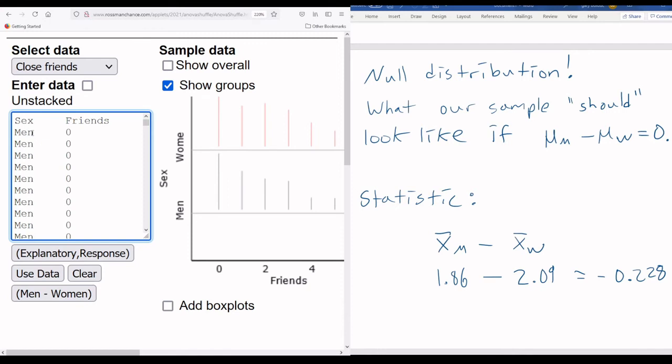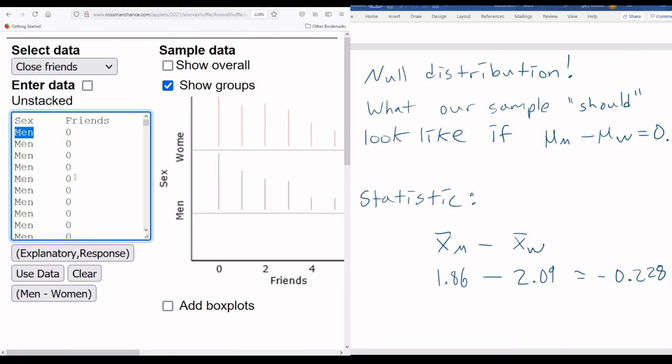It is, we think, somehow related, men and this number of friends. We think that there's some kind of relation happening here. So how do we simulate no relation, right? Zero, no difference. It doesn't matter, men, women, it's the same average number of friends. How do we simulate that?